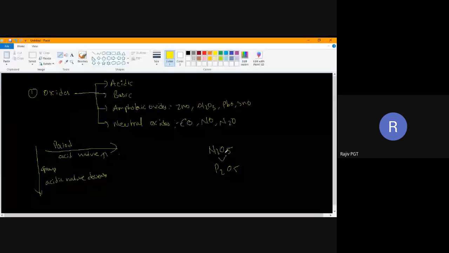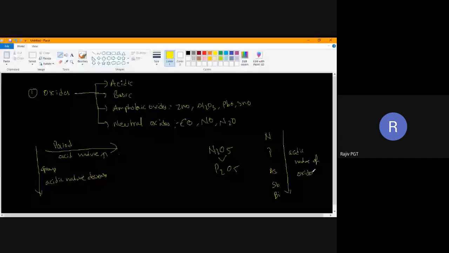Why? Because both belong to the same group: nitrogen, phosphorus, arsenic, antimony, bismuth. We know from top to bottom, acidic nature of oxides decreases. So this will be more acidic than this.